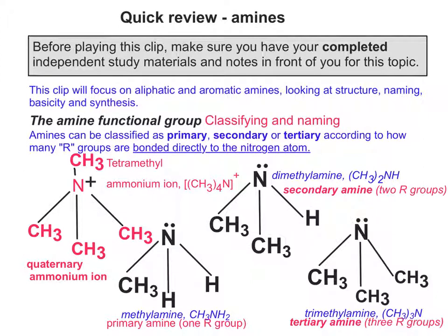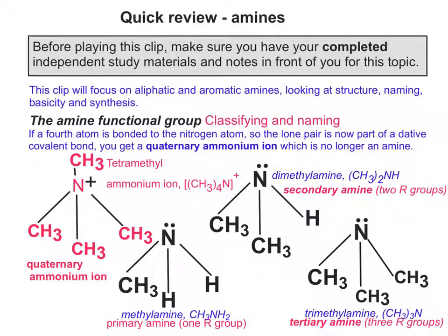If you add 4 groups to the nitrogen, in other words the lone pair becomes involved in a dative covalent bond, you get what's called a quaternary ammonium ion. And because the lone pair is no longer a lone pair as such, it's now a bonded pair, it's not able to behave in the same way as an amine. So it's called a quaternary ammonium ion, and you'll notice on the example I've done that the nitrogen becomes positively charged.